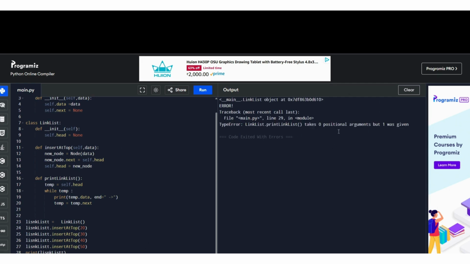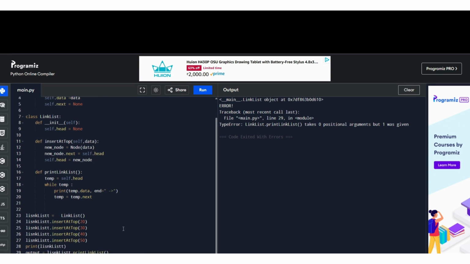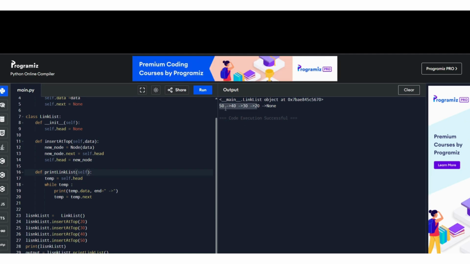Something is there. Zero takes zero arguments, but okay, I need to take a cell here, maybe. So see, for 50, then 20 means that's how it is printing. First of all, 50 is coming, then 40, because we are inserting at top. That's why it is at top.